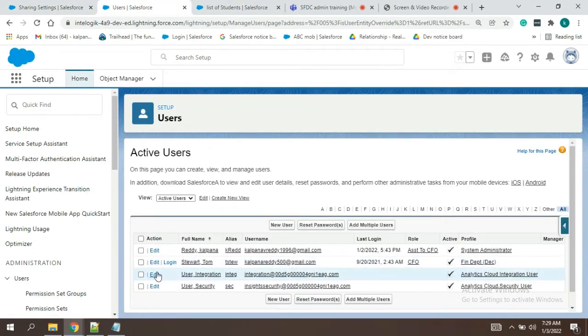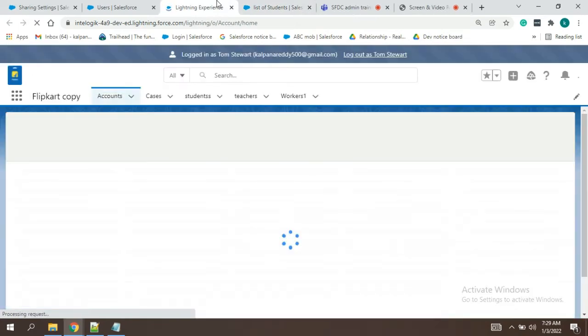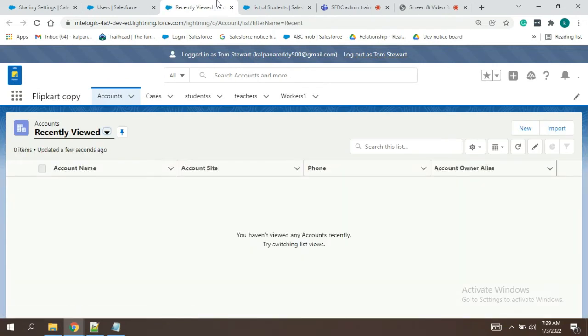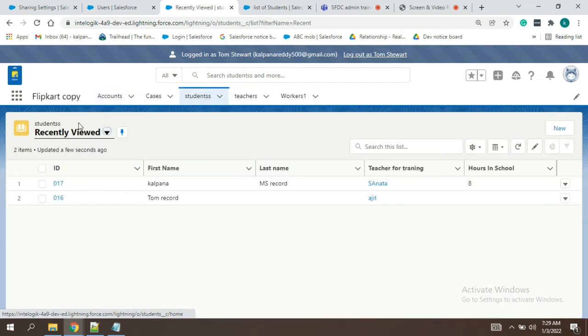So we'll log in as Tom and have a look. These three are expected, 113, 17. But still two are shown. Why is it so?